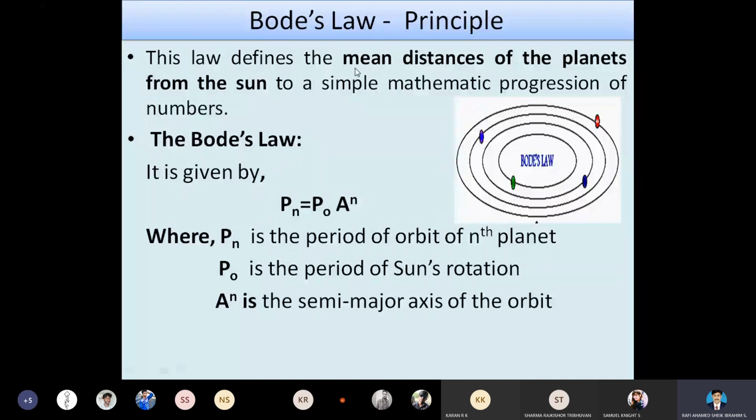They defined the mean distance of the planets from the sun. According to Bode's law, we formulate a mathematical expression: Pn is equal to P0 into An. Pn is the period of orbit of the nth planet, P0 is the period of the sun's rotation, and An is the semi-major axis of the orbit.